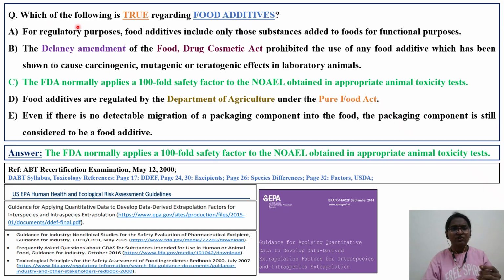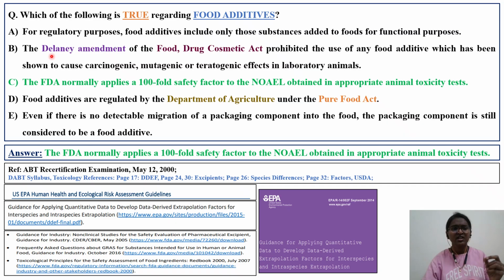The question is, which of the following is true regarding food additives? So we have to go through these statements and identify which is applicable to food additives. The first statement is, for regulatory purposes, food additives include only those substances added to food for a functional purpose. Actually, this statement is not true because it is not only for functional purposes. For that reason, the statement is not applicable to food additives.